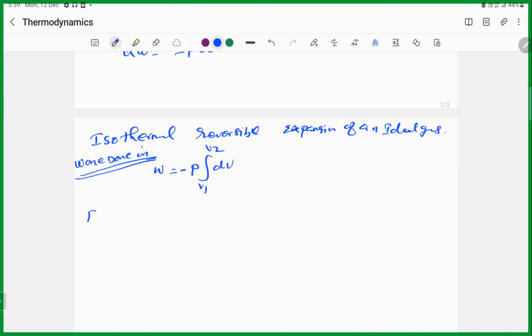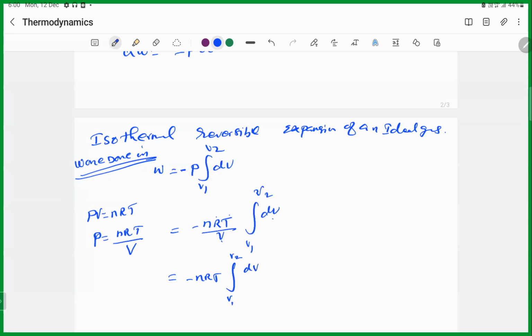You know that PV is equal to nRT for the ideal gas equation, so P is equal to nRT by V. You substitute here: minus integral of nRT by V dV from V1 to V2. Here you have the V, here you have the V. These three are constant, so you can separate out minus nRT times the integral of dV by V from V1 to V2.